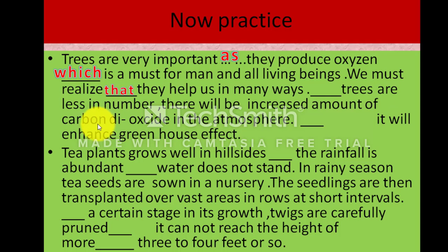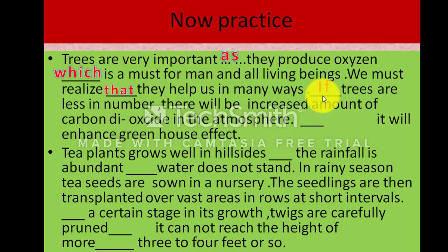Dash trees are less in number. There will be increased amount of carbon dioxide in atmosphere. So this is a result, negative result, indicates there will be increased amount of carbon dioxide. Where? In the atmosphere. Trees are less in number. What will there be if trees are less? So, if trees are less in number.